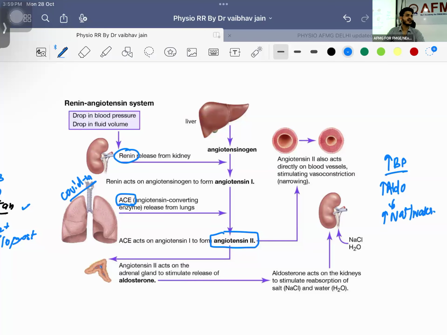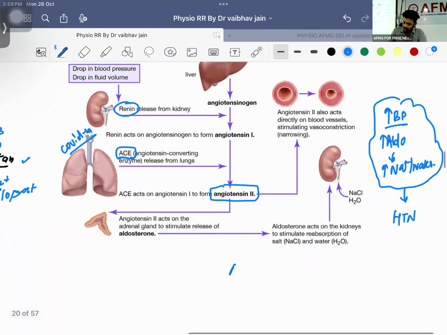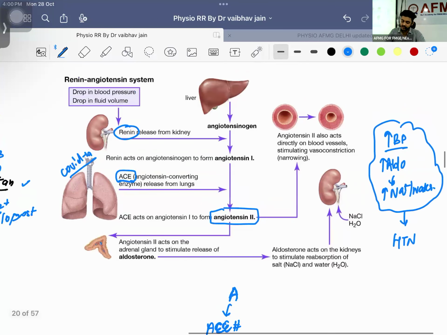So can I say renin will increase BP, renin will increase sodium and water retention in the body? And these are the major causes for what? Hypertension, right? We can treat hypertension because we have already done this. So we can use ACE inhibitor, we can use ARB.